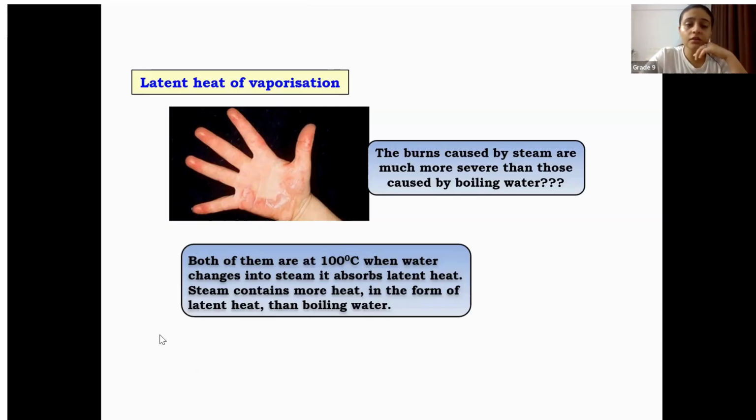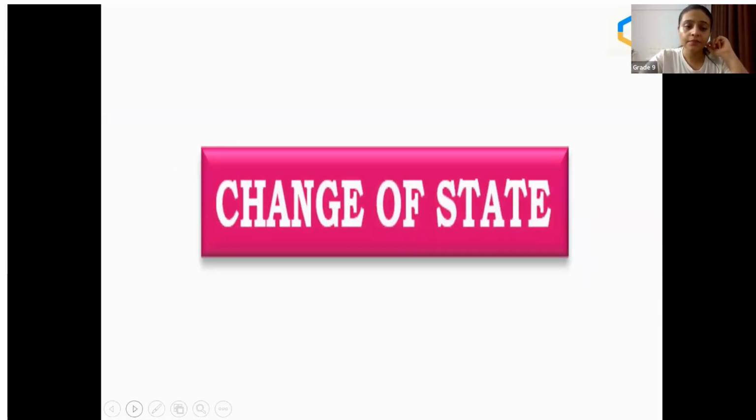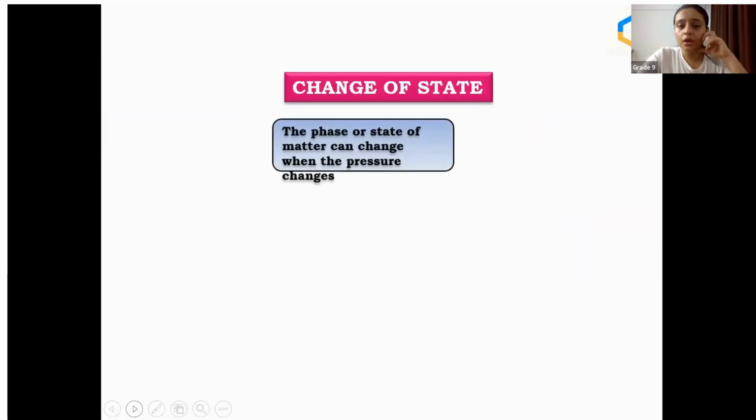Okay, so I'm moving further. Now our latent heat of fusion and vaporization is completed, students. Still, if you find some more questions regarding it, they are most welcome. You can ask all the questions. Now very tiny topics are left over. Effect of pressure on change of state, which we have seen yesterday. Still, we are going to see it again since we are completing this chapter.